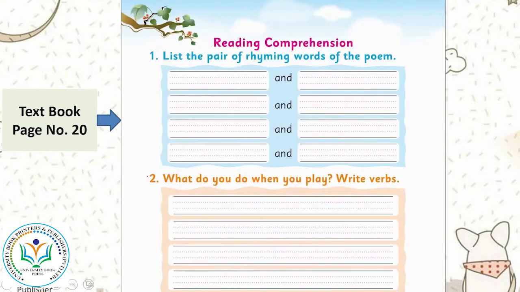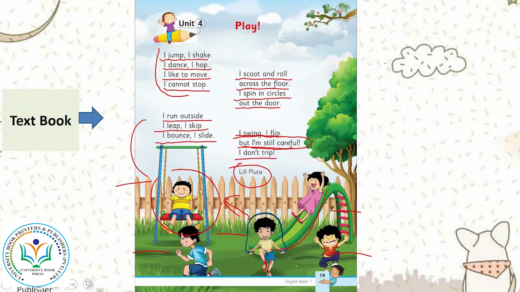Page number 20 of your textbook, we have an exercise here, reading comprehension. List a pair of rhyming words of the poem. So what are the rhyming words? Rhyming words are those words which end with the same sound, which sounds the same. Like you can see, hop and stop, hop and stop. The same sound at the end. Roll and floor and also the door. Outside and slide, flip and trip.